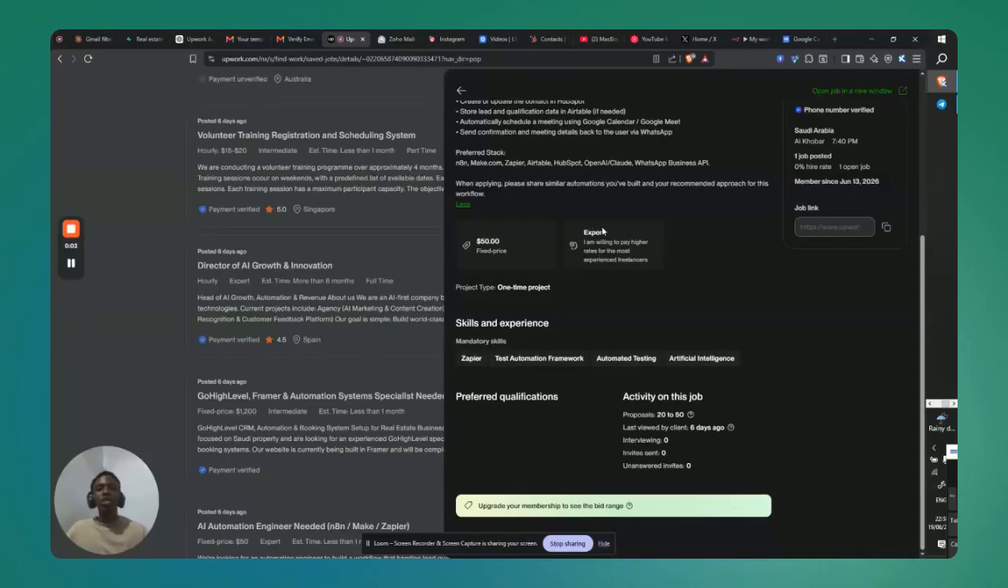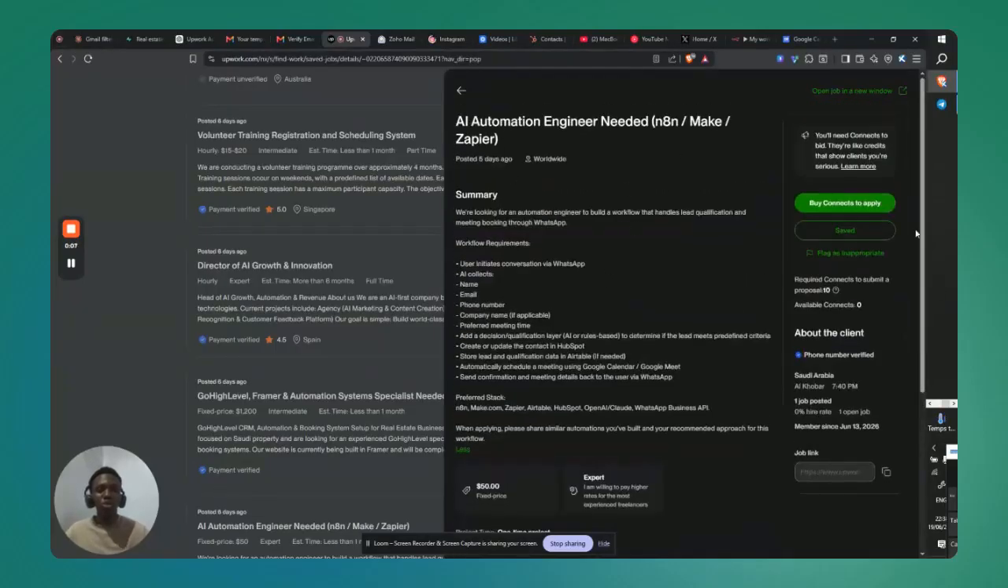Hi guys, so today is day two of the Upwork challenge, and for today we are going to work on this particular gig. The person is looking for an AI agent which would initiate conversation in WhatsApp, and it will collect details like name, email, and some other details. Then it would save the contacts on HubSpot, store and update the leads on Airtable, and automatically schedule a meeting on Google Calendar or Google Meet. Then send a confirmation and meeting details back to the person on WhatsApp.